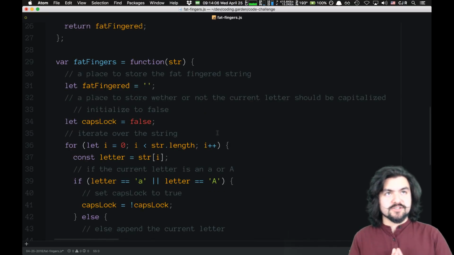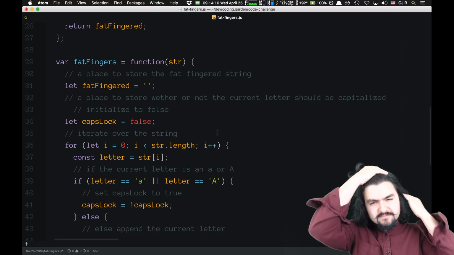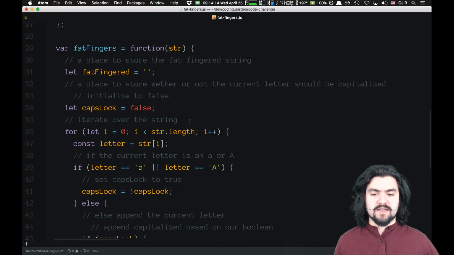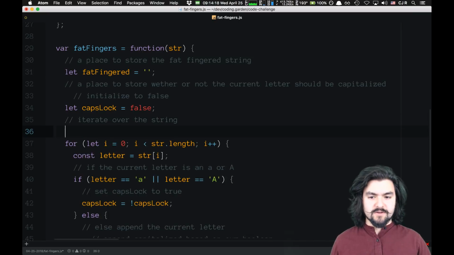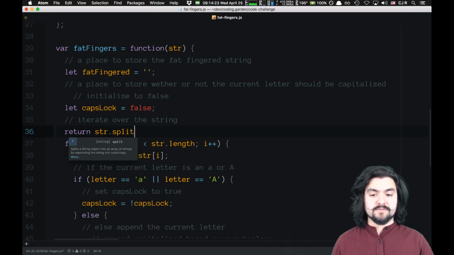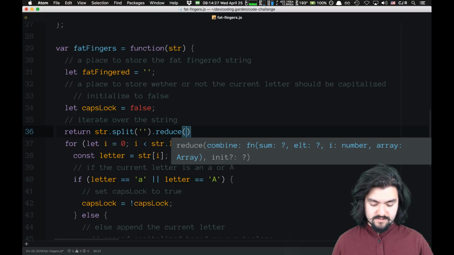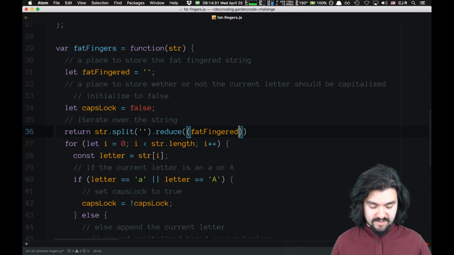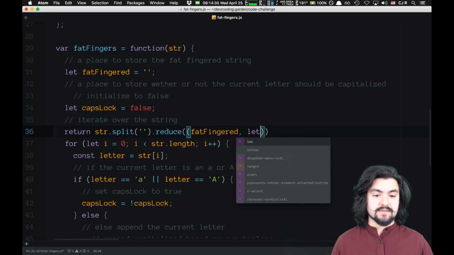Okay, essentially we want to take this string and reduce it to the fat-fingered string. So wherever you see a for loop, this is where the reduce is going to go. So we essentially want to return string. We'll have to split it to be able to use reduce. So split it on the empty string, dot reduce, and then the accumulator is the fat-fingered string, and the current thing will be the letter.